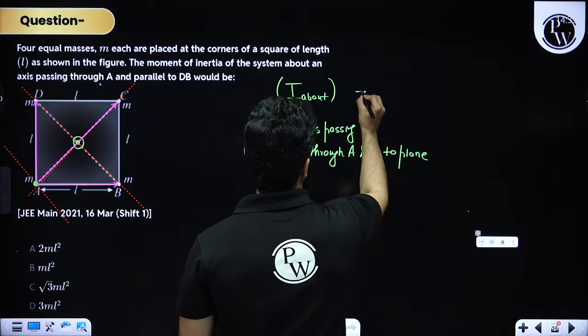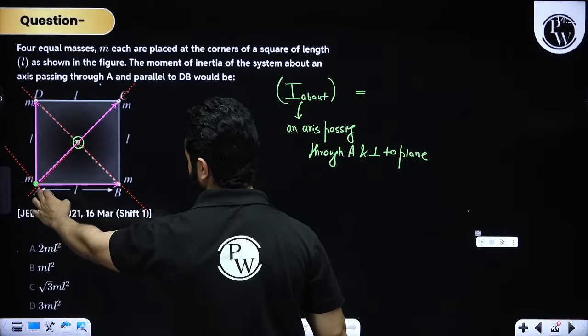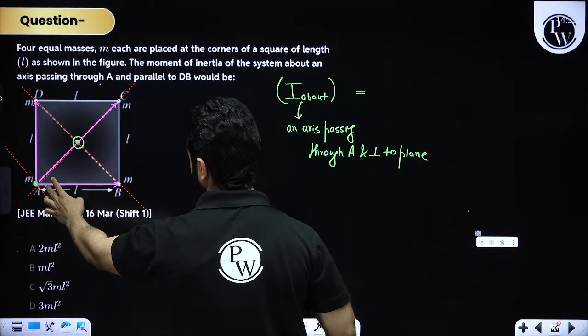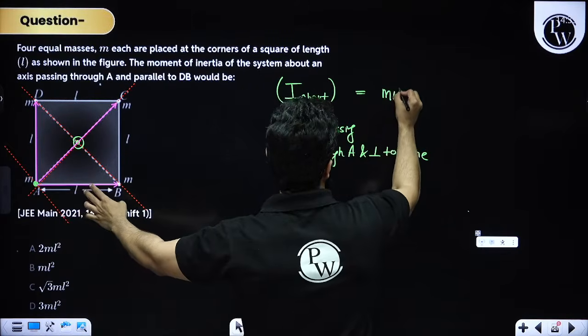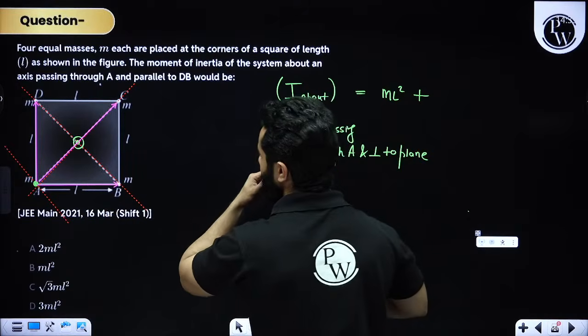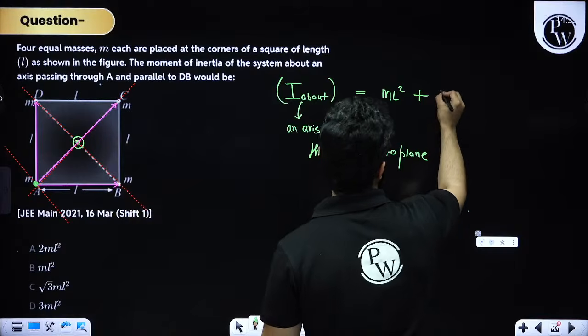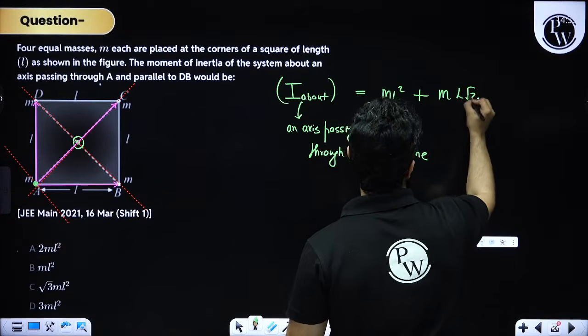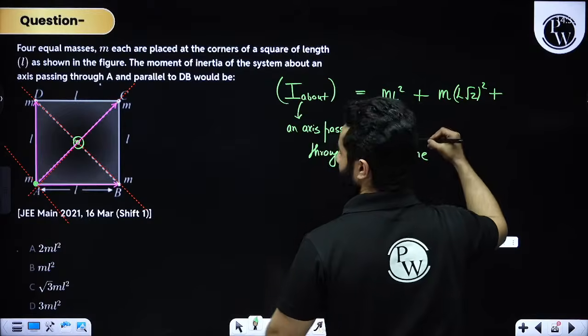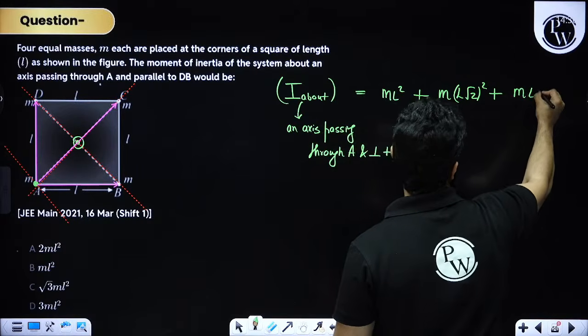In that case, I think our answer was absolutely correct. This is going to be ml square, and this is going to be ml root 2, so ml root 2 whole square, plus again ml square.